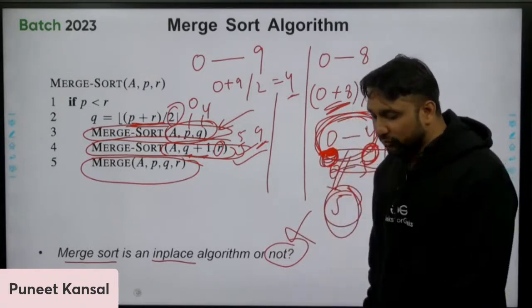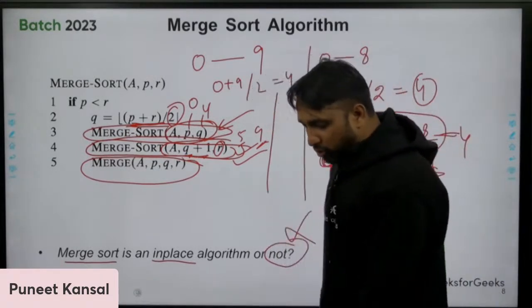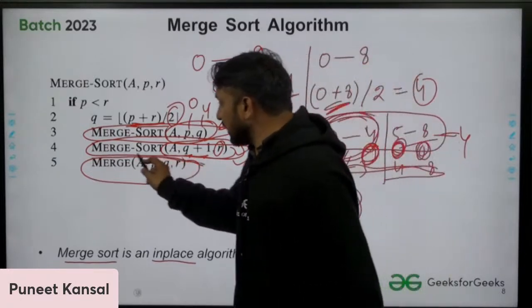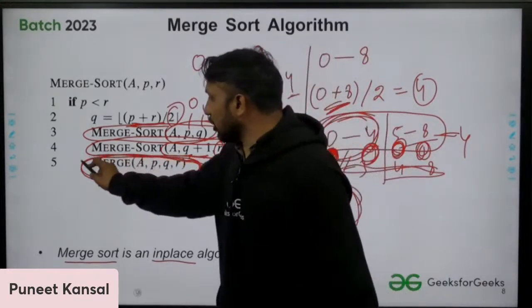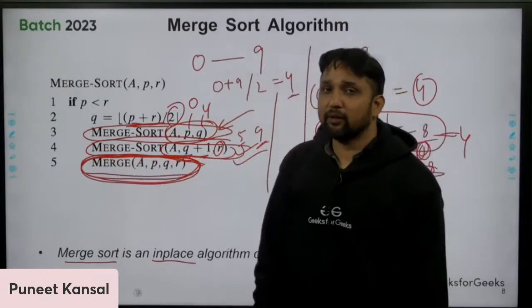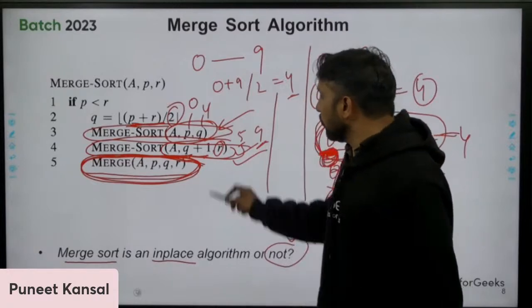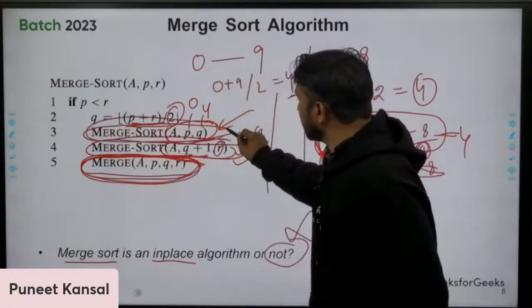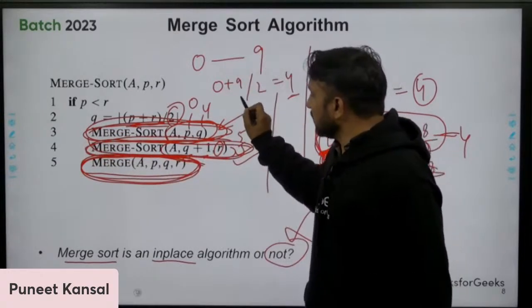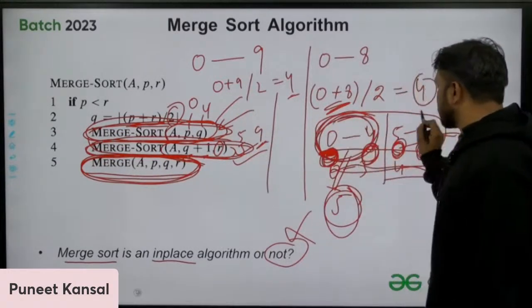If you go through how merge sort is working, how we are merging the sorted sub arrays, how this function is working, then you will know that we are using an extra array to merge these sorted sub arrays. We know that half the elements go to the left, half go to the right.